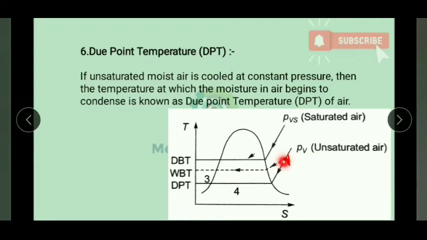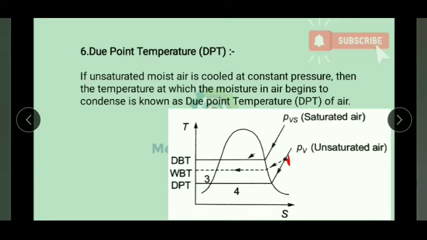So at this pressure, if we try to cool the superheated vapor, at some point it starts condensing. At this point the vapor is in the superheated region. Then it is trying to condense, meaning some droplets of water are trying to form here. So this is where condensation starts, and the corresponding temperature where condensation starts is known as the dew point temperature. I think you have understood it better.